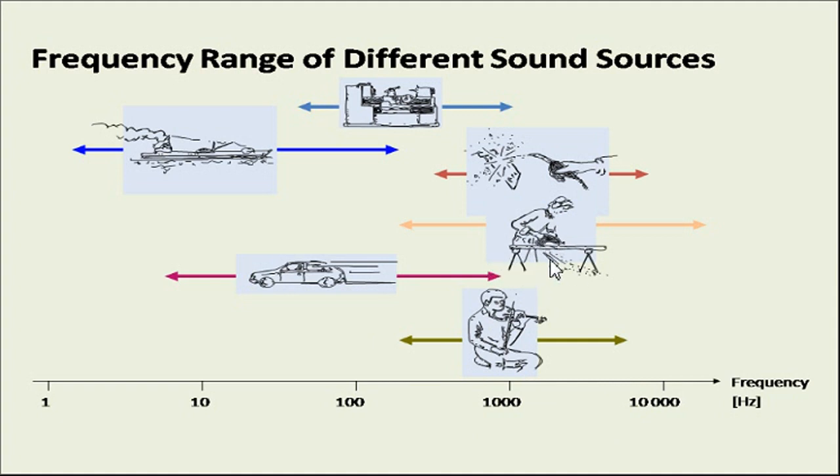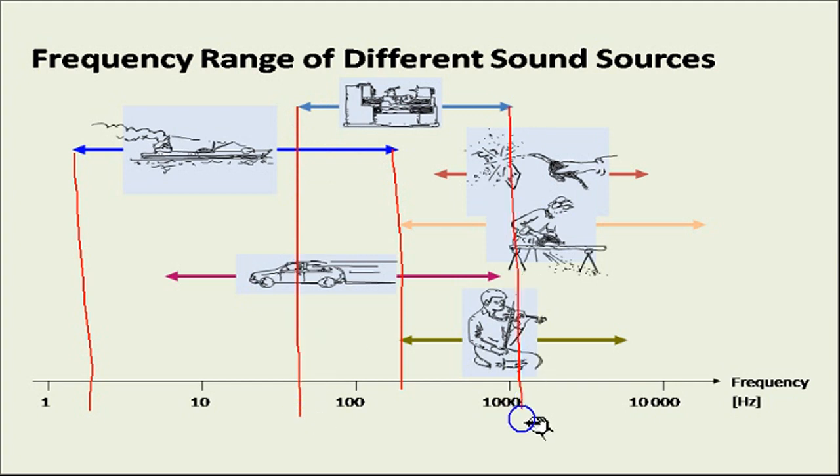When you are going to work on some instruments in the workshops doing welding, this is the range of sound that is generated by the welding, doing some carpentry work, or when a particular vehicle is moving on a road, the range of frequency with which it is producing sound, or if there is a boat moving in a sea, the range of frequency which it is producing, and also the lathe machine which generally works in workshops, the range of frequency generated by the sound of that lathe machine is in this range.